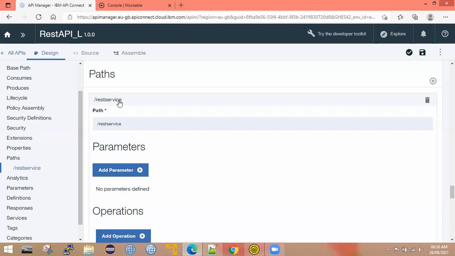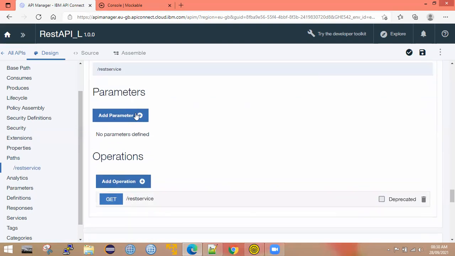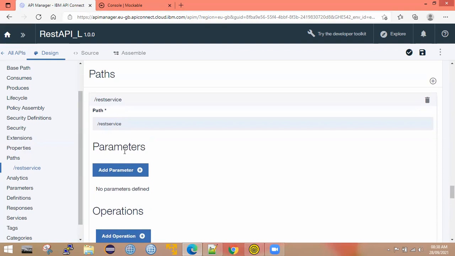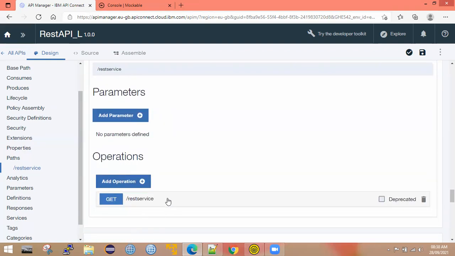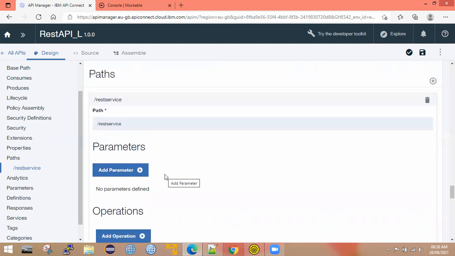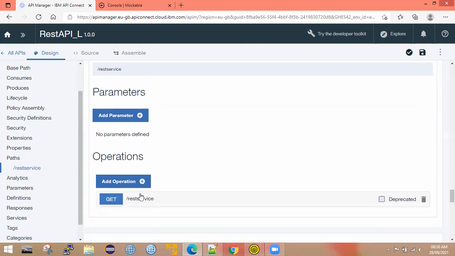Now observe. Whenever I create a path called REST service, here it shows properties and parameter. We'll talk about this later. Now here, if you observe, for this path, did I create this get operation? No. So this is the default operation. So remember, whenever you create any path, in that path, by default, a get operation will be created.